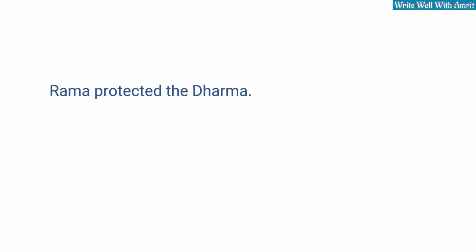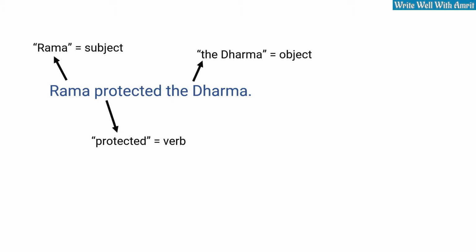Another example. Rama protected the Dharma. Since the sentence is about Rama, he is the subject. What did Rama do? He protected. Protected is the verb here in the past tense. What did Rama protect? Rama protected Dharma. So, Dharma is the object here.